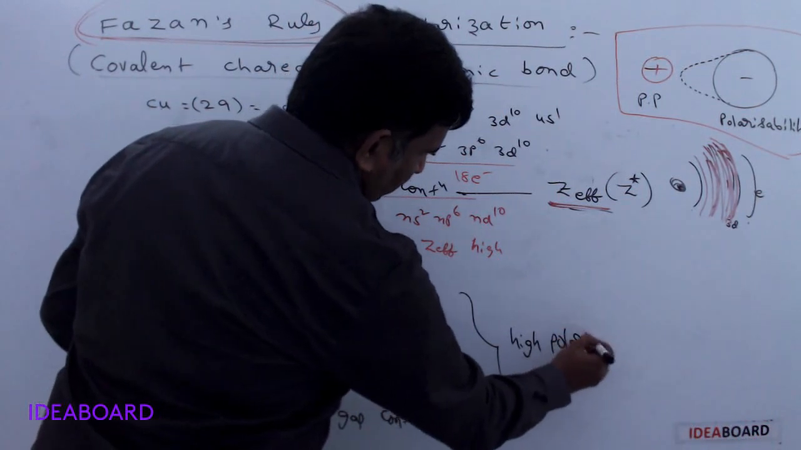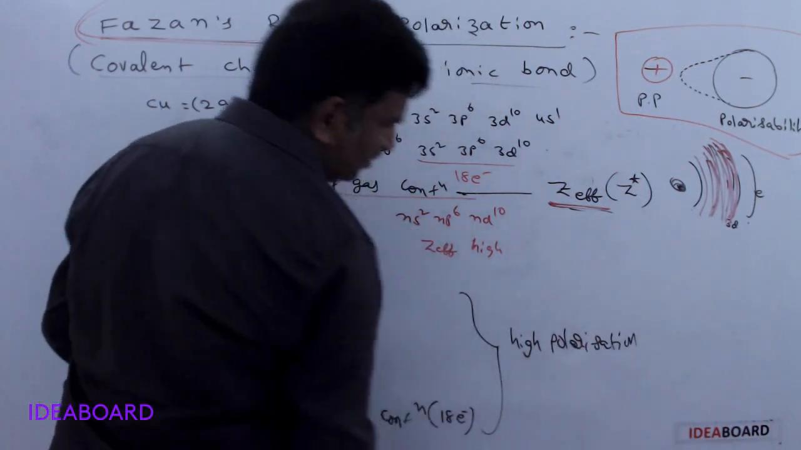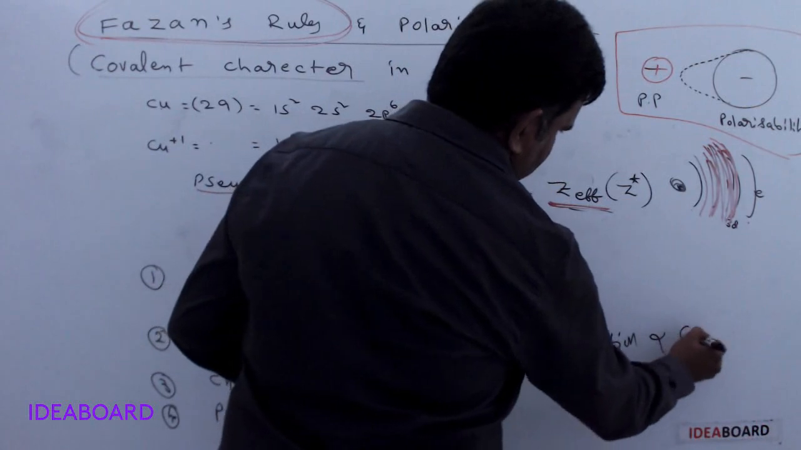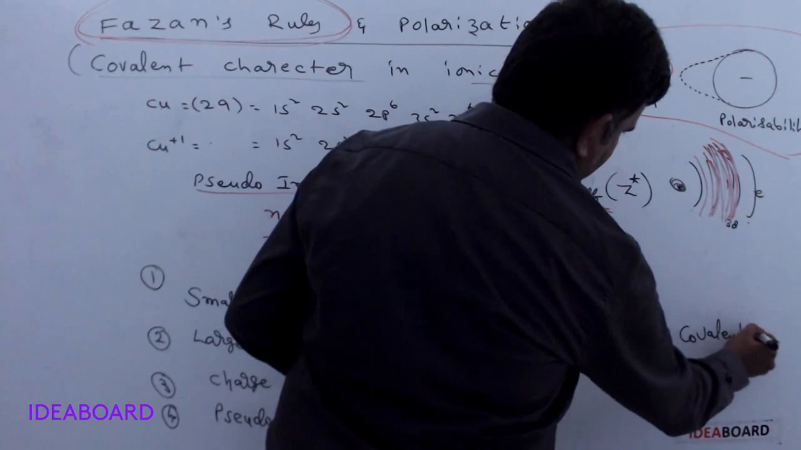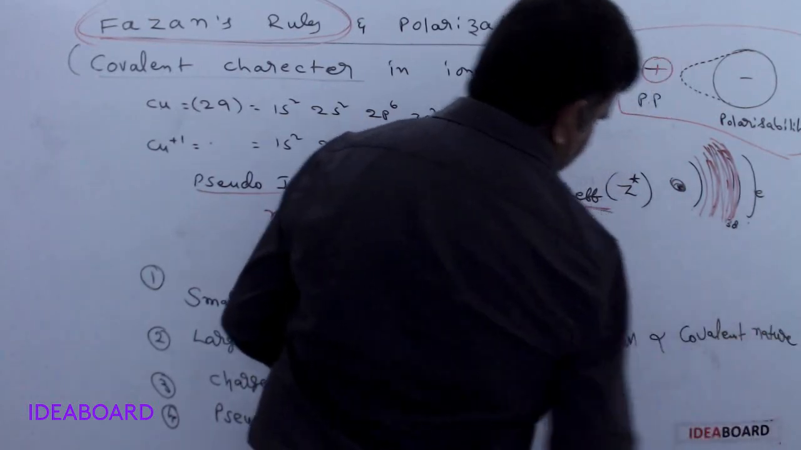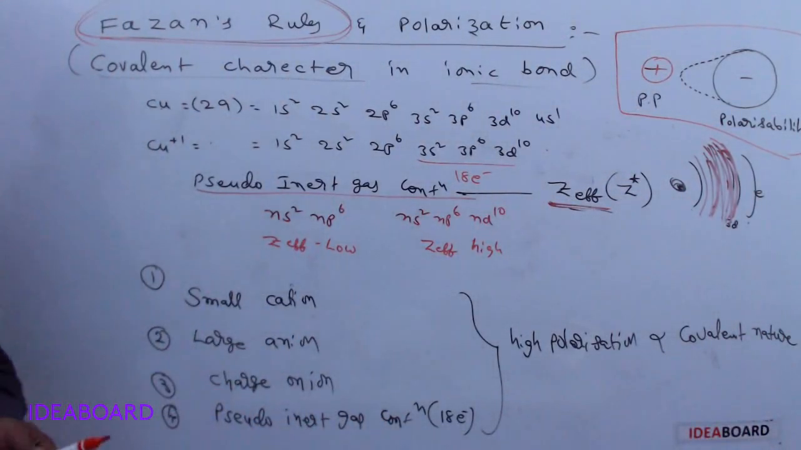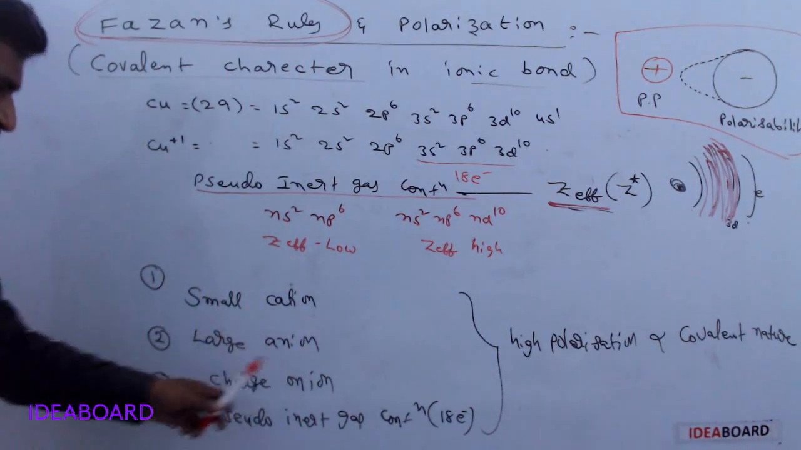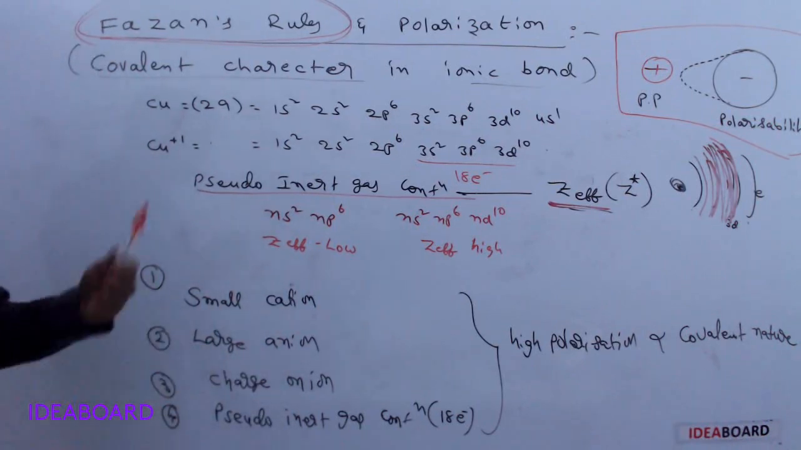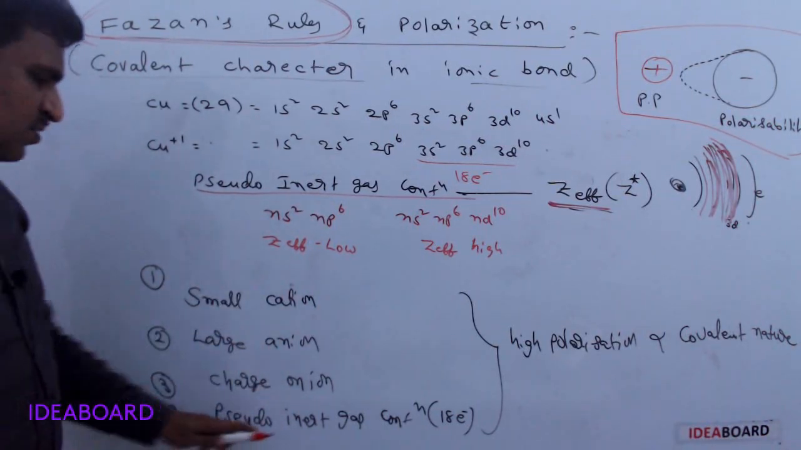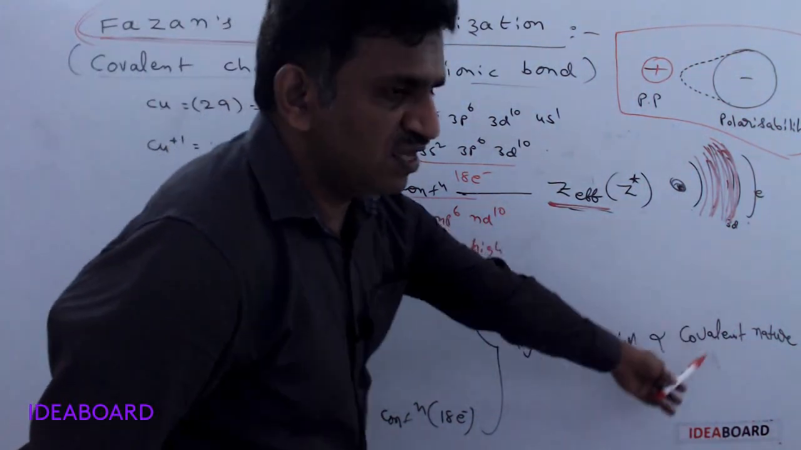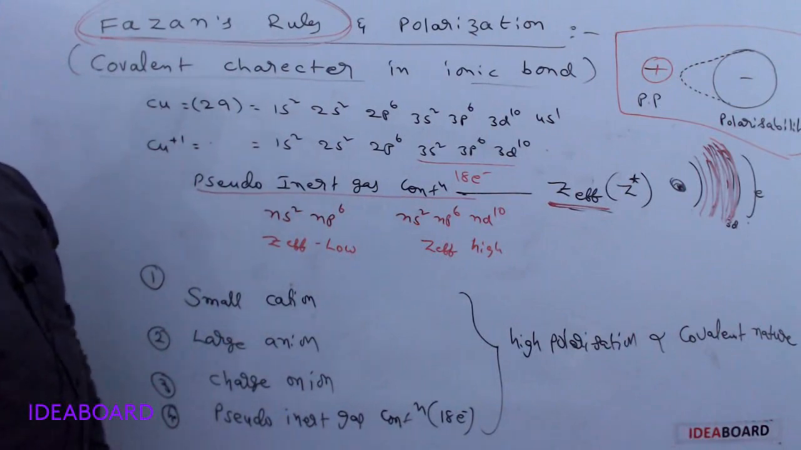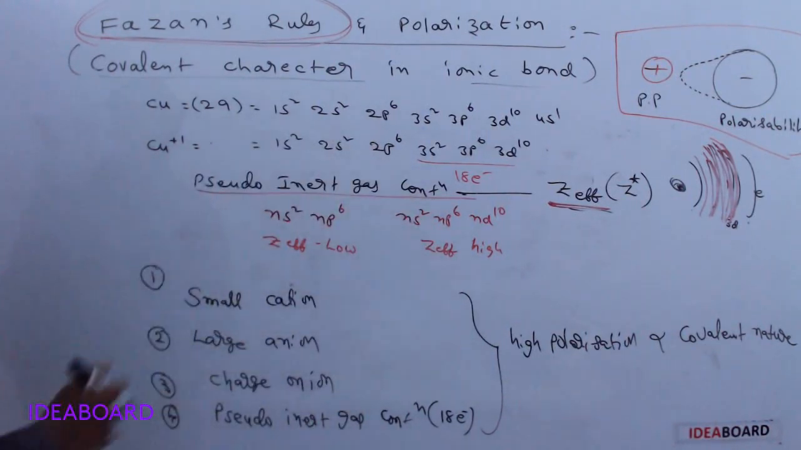When they have high polarization, it is directly proportional to covalent character. So an ionic bond has these characteristics: smaller cation, larger anion, more charge on the ion, and then pseudo inert gas configuration. Then they have high polarization and high covalent nature. And I am asking a small question.